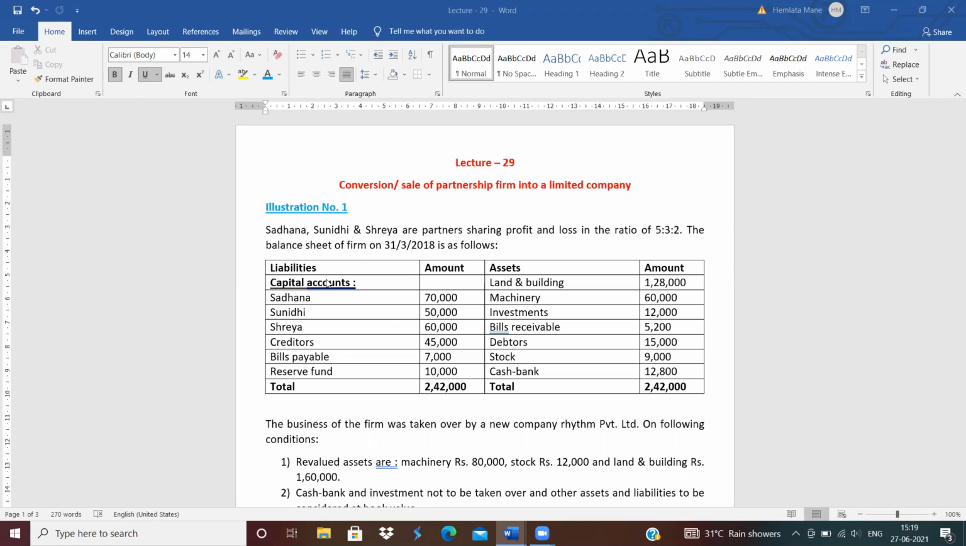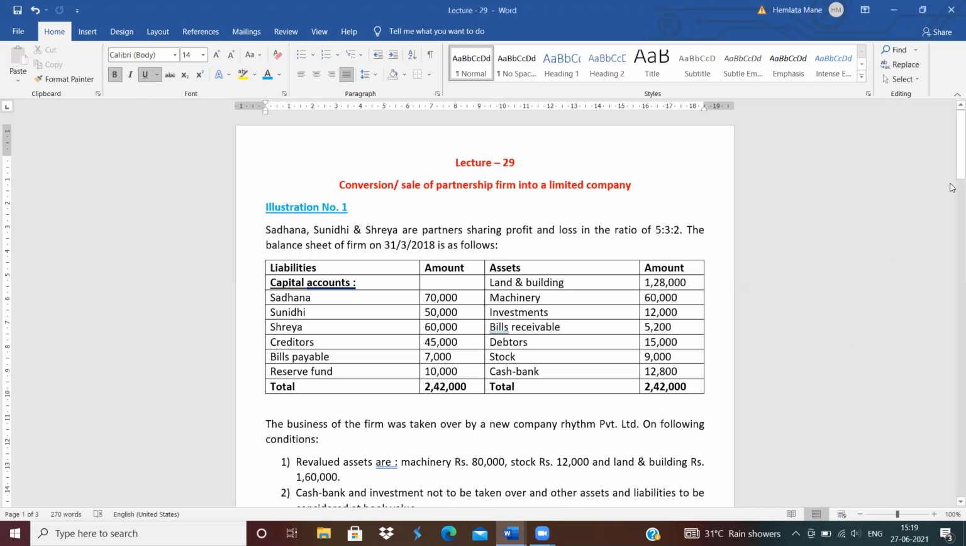The balance sheet is given. Capital balance of Sadhana is 70,000, Sunidhi 50,000, Shreya 60,000. Creditors 45,000, bills payable 7,000, reserve fund 10,000. Next on the asset side, land and building, machinery, investment, bills receivable, debtors, stock, and cash and bank balance are given.